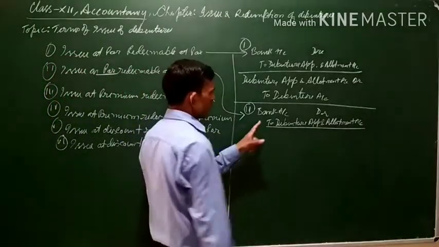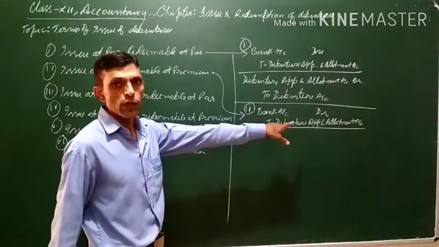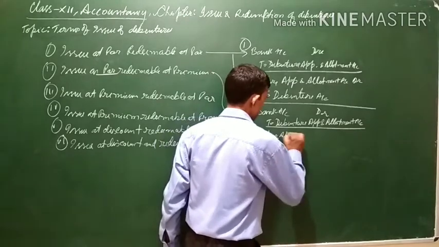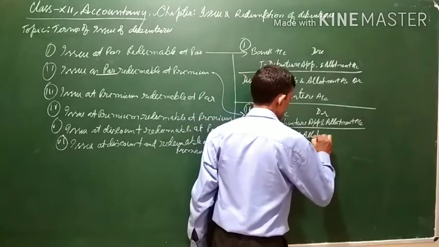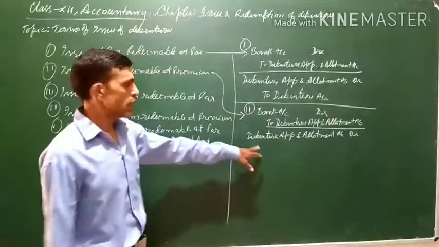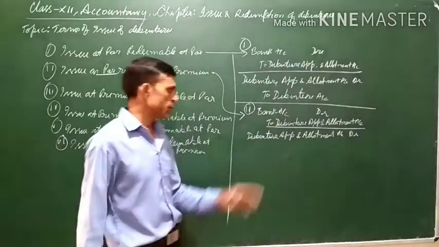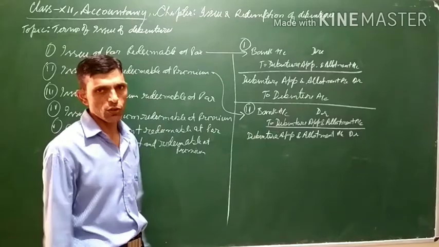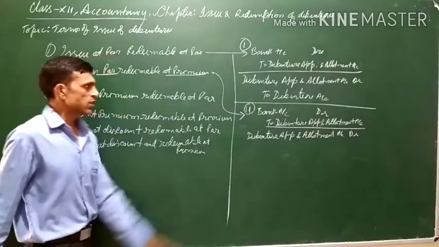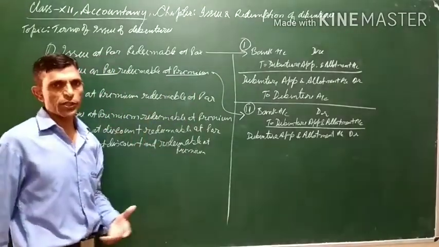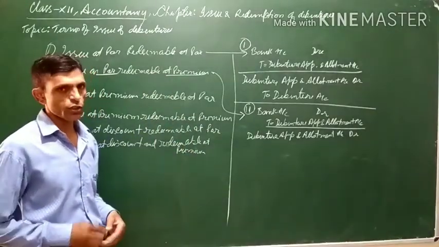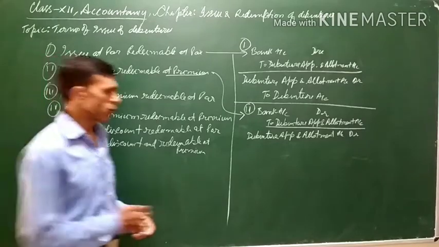So the entry will be, first of all, this debenture application and allotment account will be transferred to debenture account. Entry will be debenture application and allotment account debit. The amount which is received at the time of application and allotment will be transferred to debenture account. Moreover, the amount which will be paid at the time of redemption, it will be redeemable at premium, some extra amount will be paid at the time of redemption. This will be a loss for the company, and as you know, losses are to be debited, and this will be debited to loss on issue of debenture account.